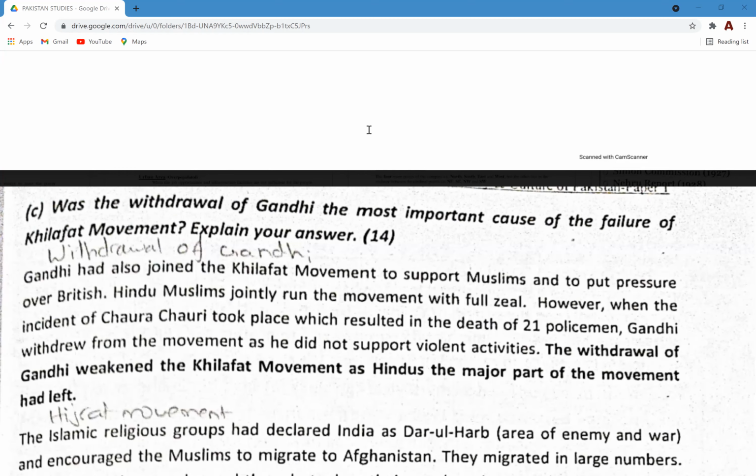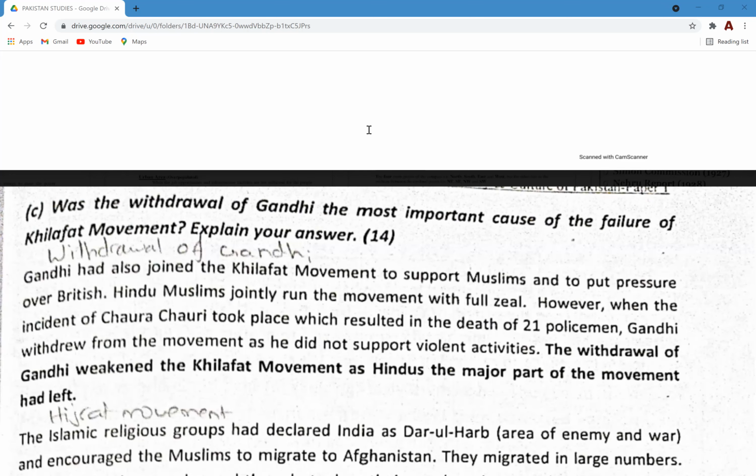Muslims wanted to protect the Ottoman Empire because most of the Islamic territories were under that empire at that time. And obviously, the British and French were annexing these lands as part of their policies after World War One. This is what they did with Germany and Austria. So Muslims had a fear that they might implement such cruel policies against the Ottoman Empire as well. So these were the three major reasons for the formation of the Khilafat movement, out of all these 7 to 8 reasons that we have done.